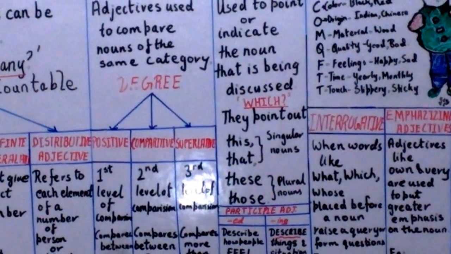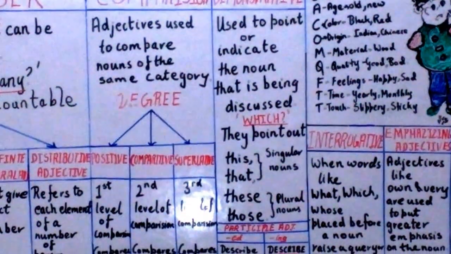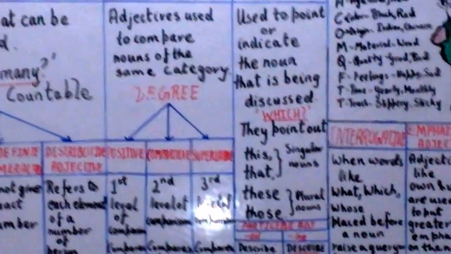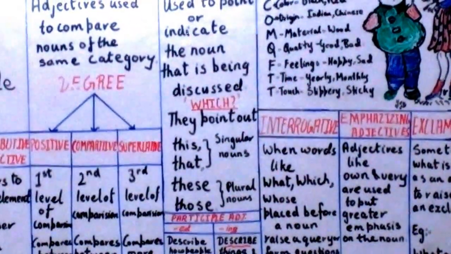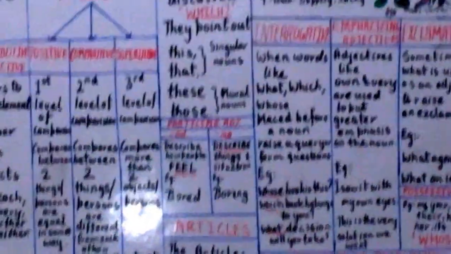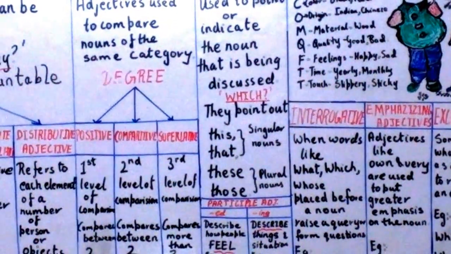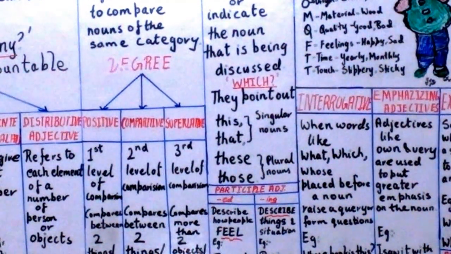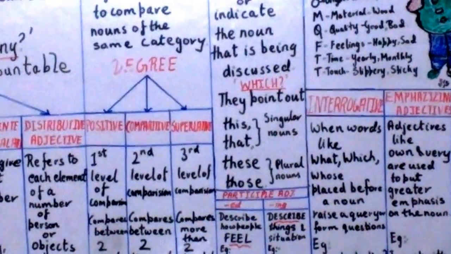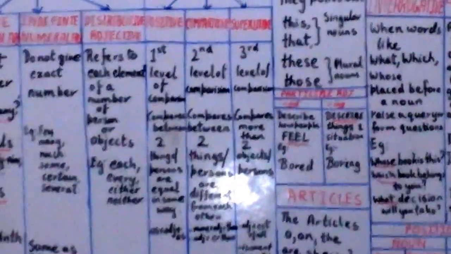We answer the question which book: this book, that book. Here we can point them out. Now please note that there is a difference between this and that. This is the one which is here and is used for only one. That will always show you something is far away. These and those are used for many. Whenever we ask which one, we answer this one. For example, I say, I like this book. I don't like that book. If you go to a shop and say, I like all these dresses and I did not like those dresses. So these and those are all demonstrative adjectives.